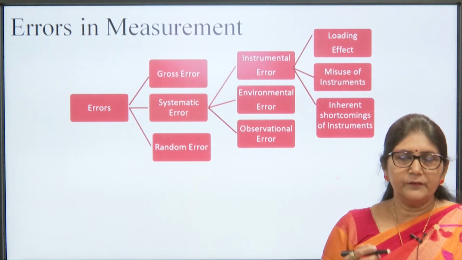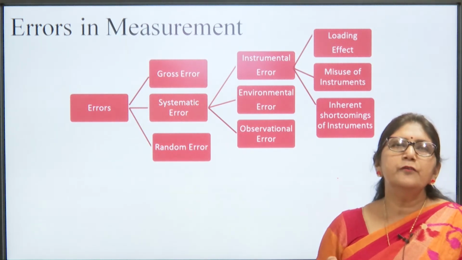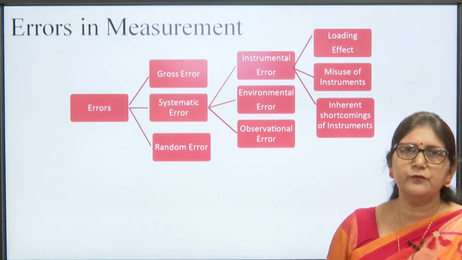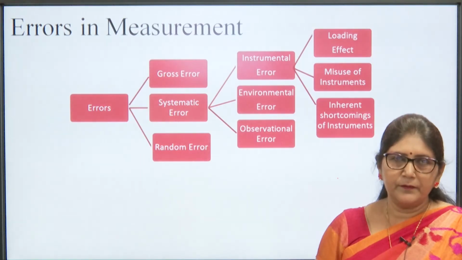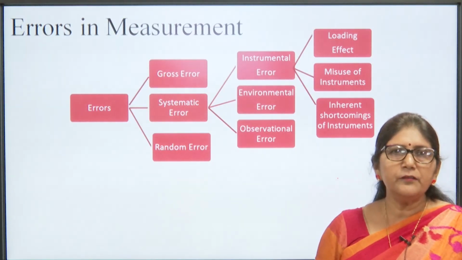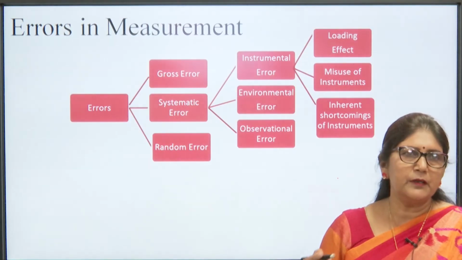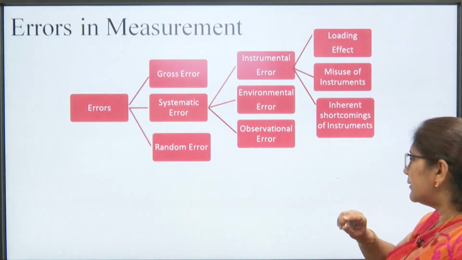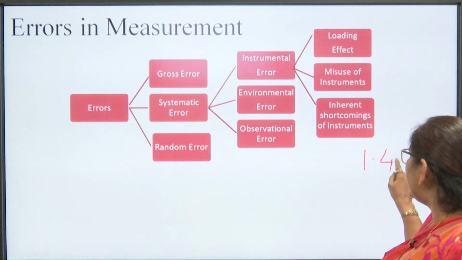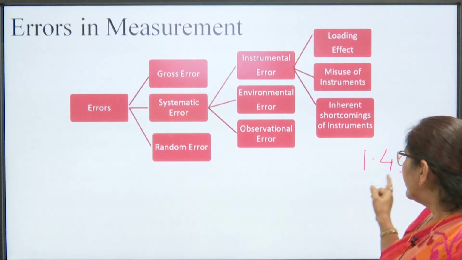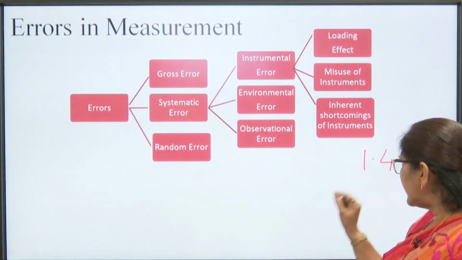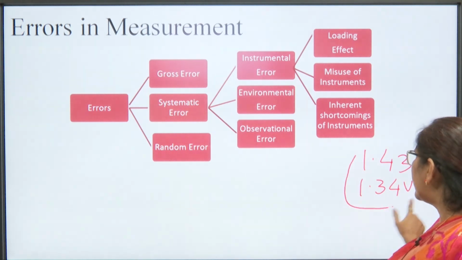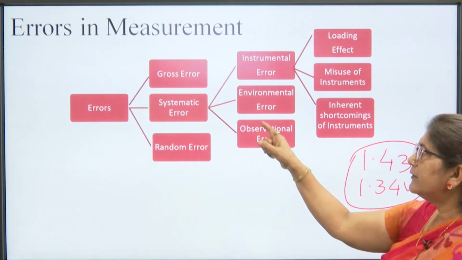So, gross errors are generally man-made errors. When a person who is using the instrument is not familiar with the instrument, then he may create some error. Second, suppose a person is measuring voltage and the reading is 1.43 volt, but carelessly he records it as 1.34 volt. This is a human-made error, and this is your gross error.